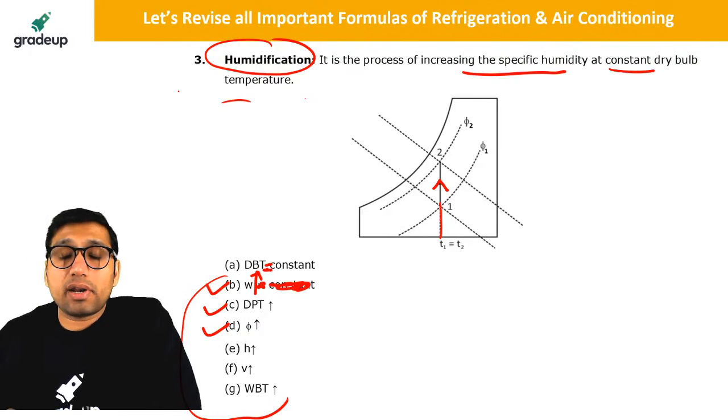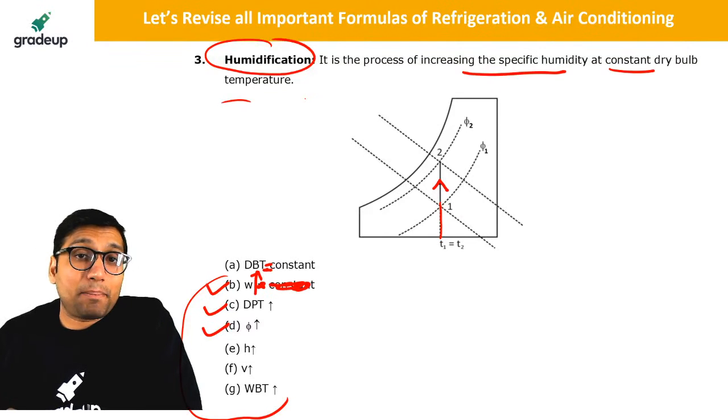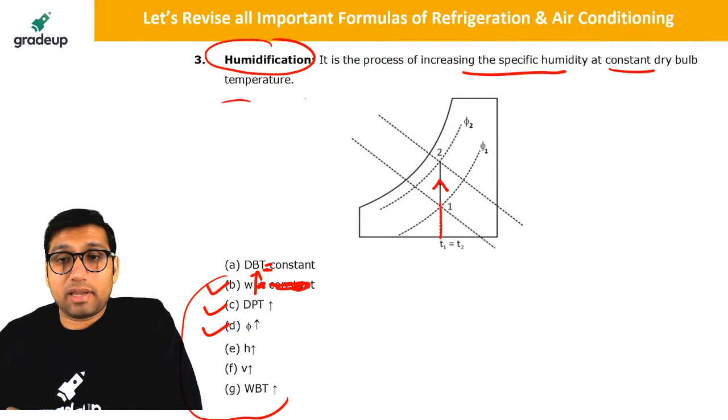Dew point temperature is not related to human comfort. It is the effective temperature which is related to human comfort. That is comfort conditioning, but it is not in the GATE syllabus. Comfort conditioning is in the engineering services syllabus. The effective temperature basically determines the comfort of humans of different age groups, male and female, children and aged people, and at what temperature they will feel comfortable.